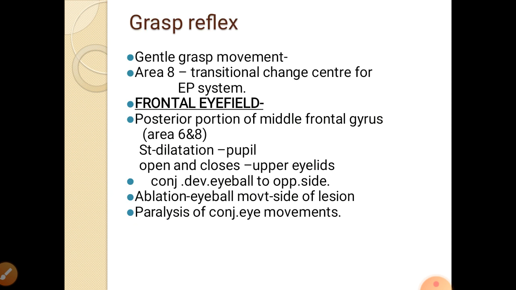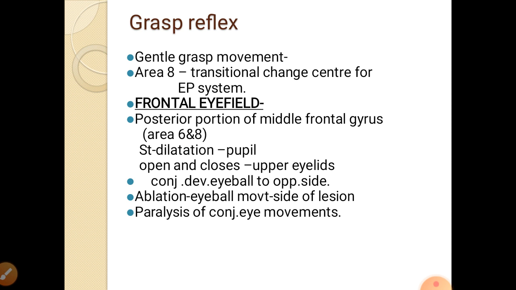Gentle grasp movement is there because of area 8, which is just in front of the area 6. The transitional changes are there in the center. This is again extrapyramidal area. The frontal eye field, area 6 and 8 both are there. Posterior portion of the middle frontal gyrus, including both area 6 and 8, is the frontal eye field.